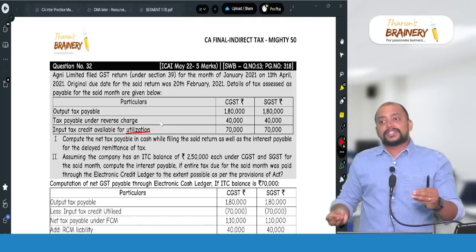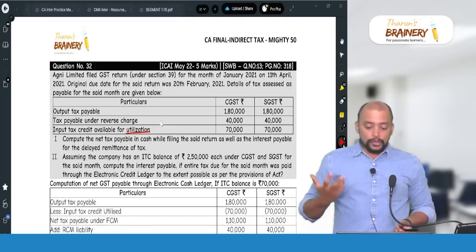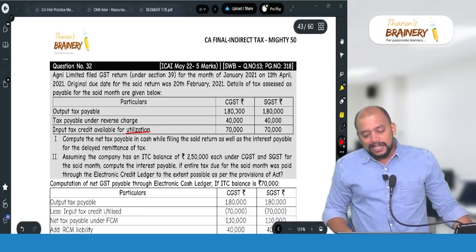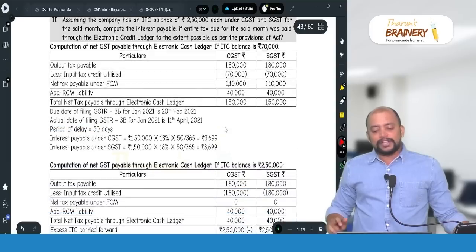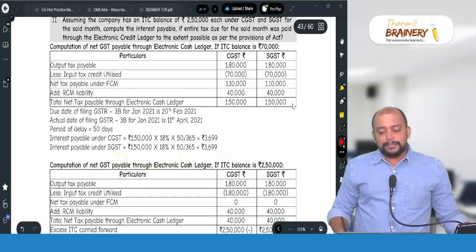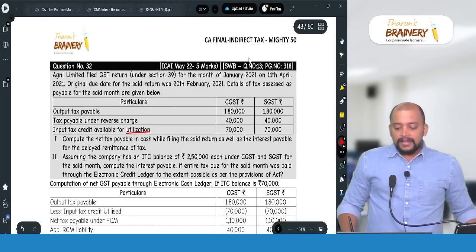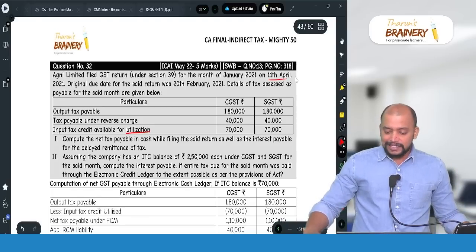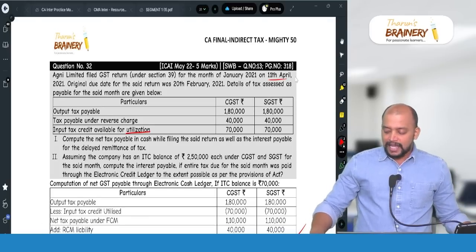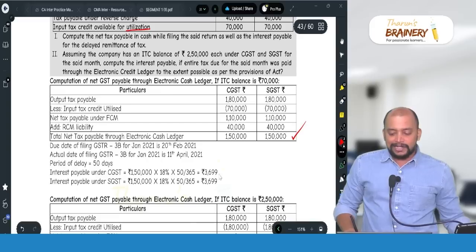Means in that 70,000, 40,000 is already there, so don't add it again. You got it. So therefore 1,80,000 minus 70,000 plus 40,000, so 1,50,000 will be taken as the net liability. And on that net liability, interest will be computed from 21st February till 11th April. So February 8 days, March 31 days, April 11 days, that is 50 days. For 50 days we need to compute the interest.